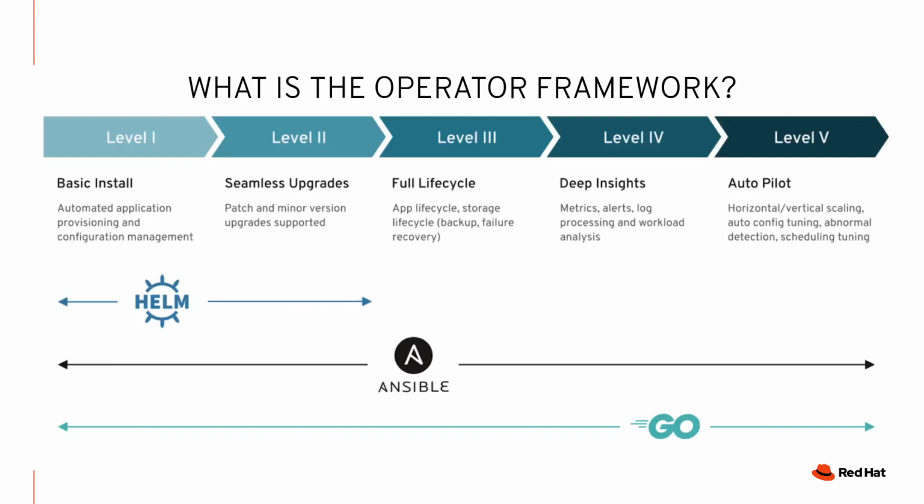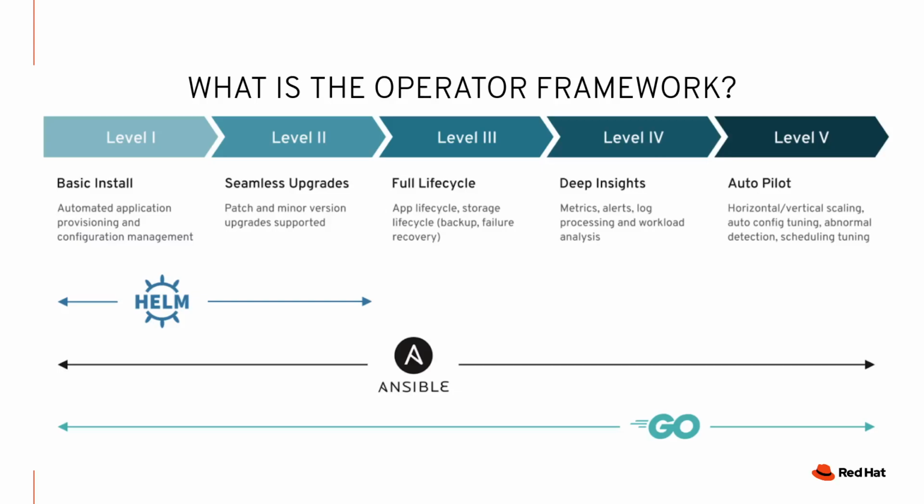At this point, let's get a little bit more into the capabilities of operators themselves. So there's different levels, level 1 through 5. Level 1 is a basic install, which means just being able to deploy the application. Level 2 operators are able to do seamless upgrades. They're able to do patching, minor version, major version, those kind of things. Level 3 is getting into what we just talked about with operator lifecycle management.